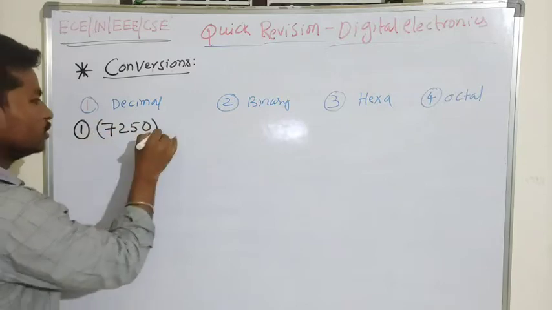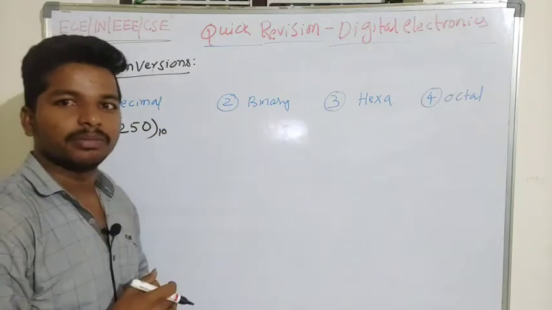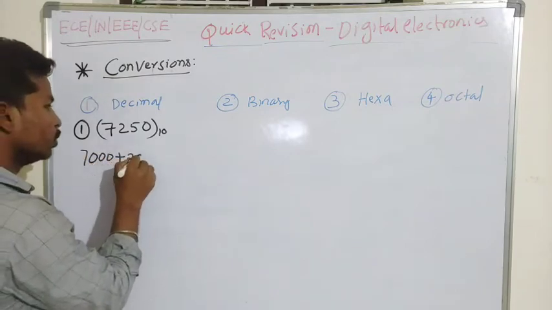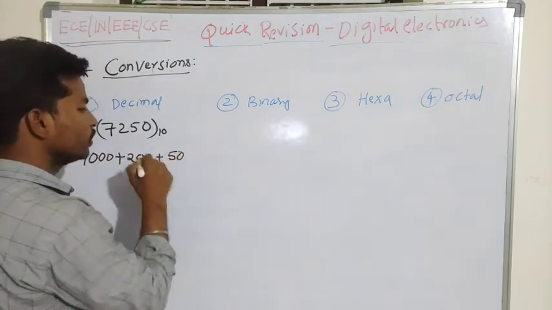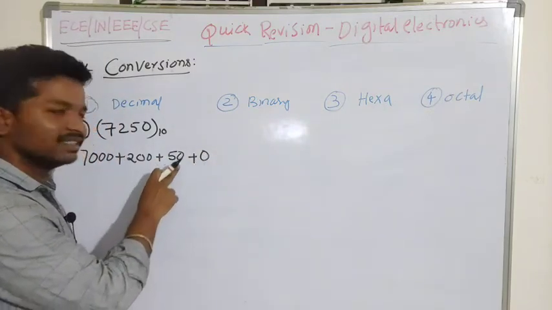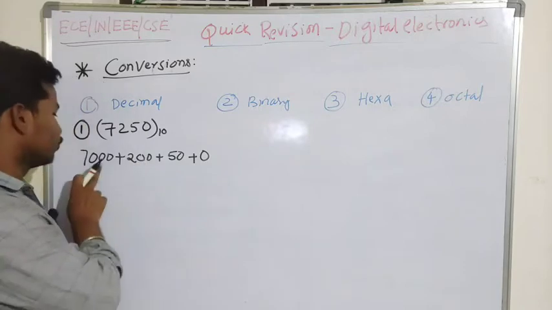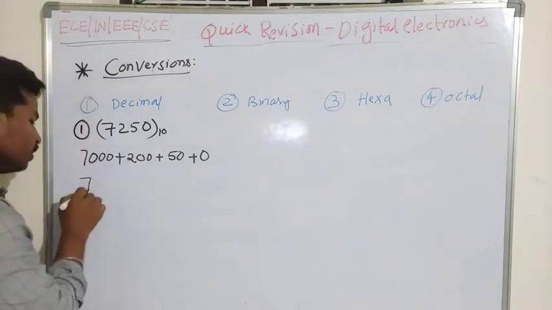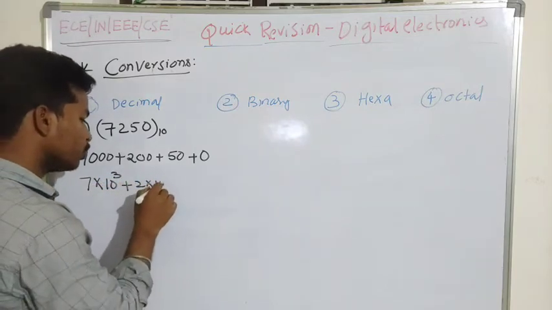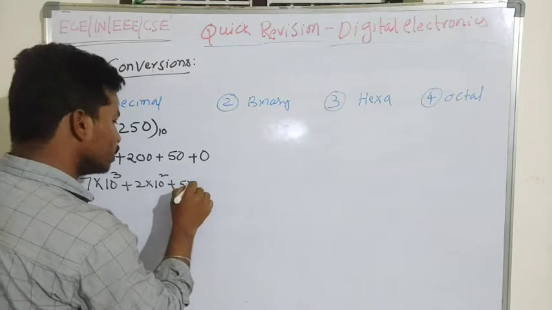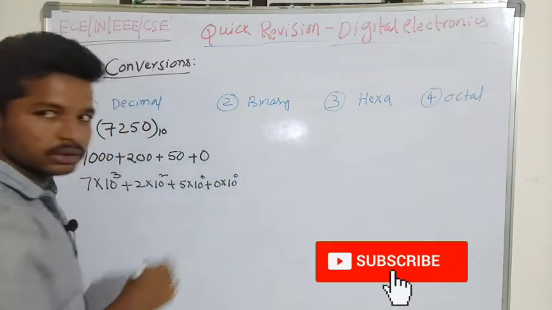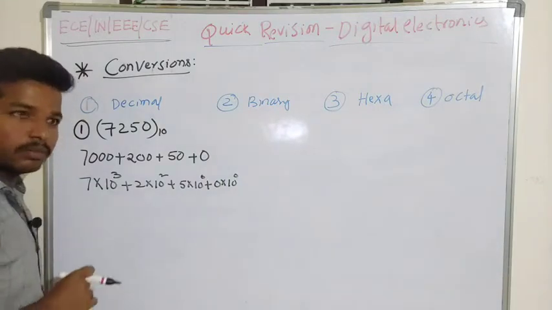7250 in the decimal number system, this number can be split into 7 thousands, 2 hundreds, 5 tens and 0, where 0 is the 0th position, then the 10s position, the 100s position, and the 1000s position. We can also represent it as 7 into 10 to the power of 3 plus 2 into 10 to the power of 2 plus 5 into 10 to the power of 1 plus 0 into 10 to the power of 0.